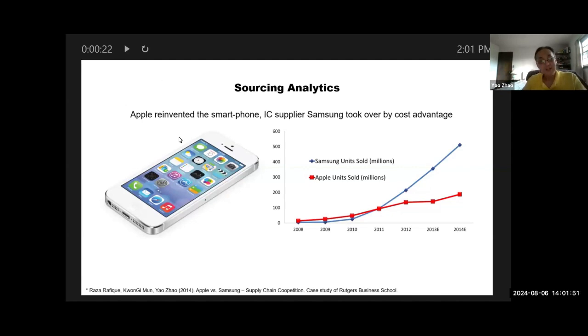Apple reinvented the smartphone, but its integrated circuits supplier, Samsung, took over the global market by its cost advantage. Look at this chart to your right: that's the units of smartphones sold in the world by Samsung and Apple. So the question for Apple is, how can Apple continue its success? Its major supplier moved downstream to compete with Apple. So how can Apple solve this challenging problem in sourcing?